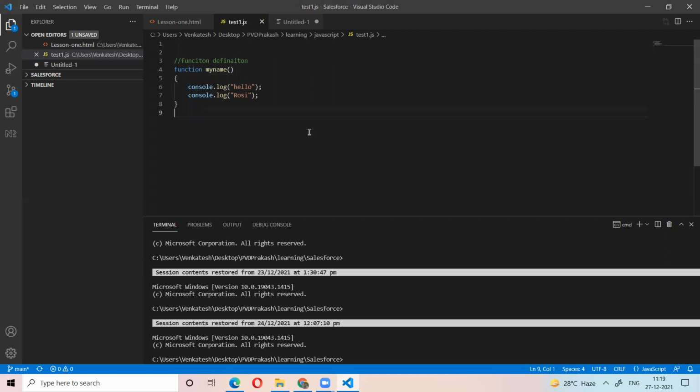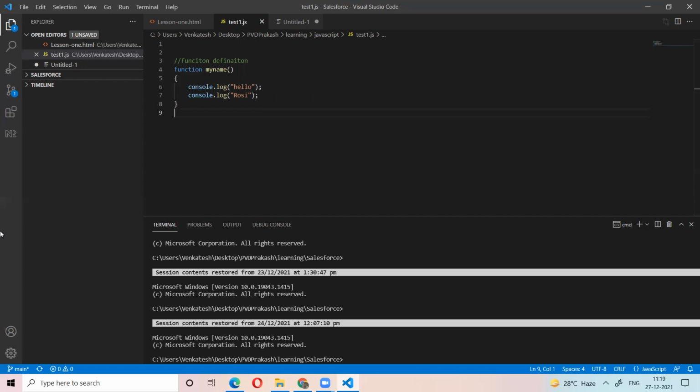Now I told you what is the function definition and what is the function call. When we define a function, it is a set of works which are reusable, where we define a set of statements to a function.